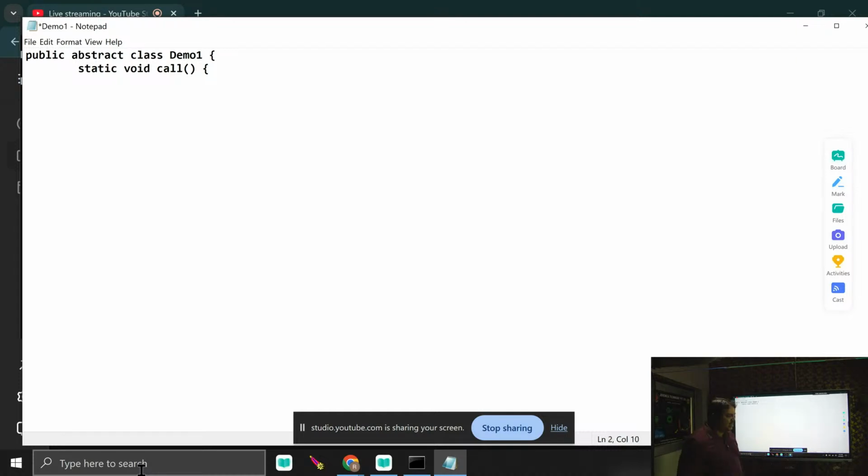So I define a static method. Why? If I define a non-static method within it, then I must call it, but for calling it you have to create an object, and you are unable to create the object of an abstract class. So I make the method a static method, or a class method.